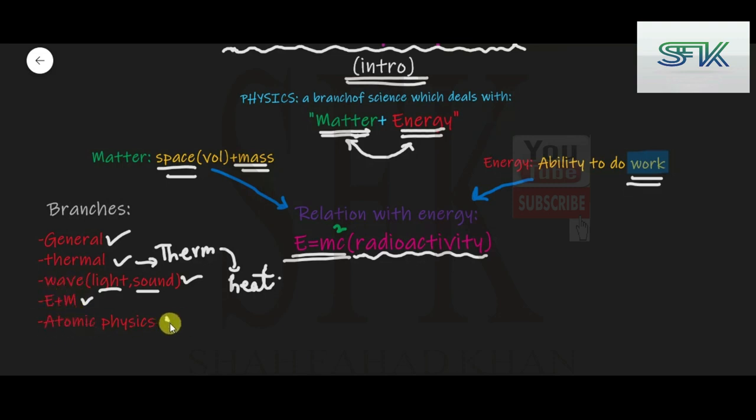Then we can have atomic physics, nuclear physics, and so on. These are just a few of the branches. You are not expected to learn them now, because they are going to be repeated so many times that you'll learn them eventually.